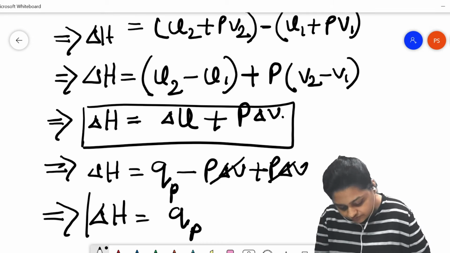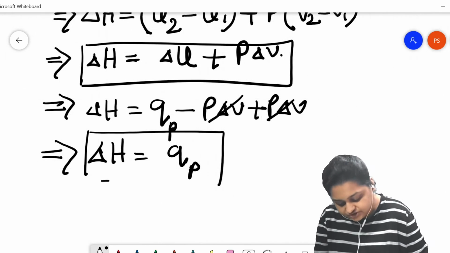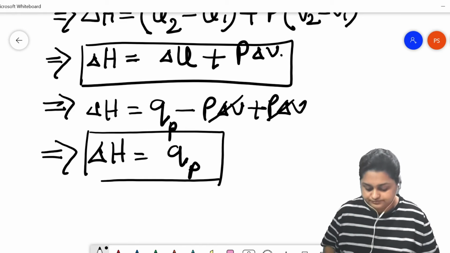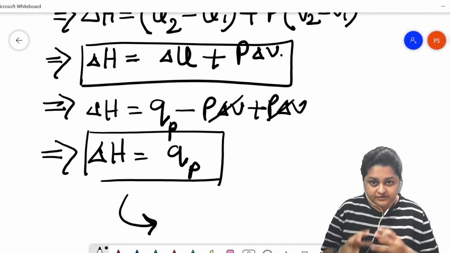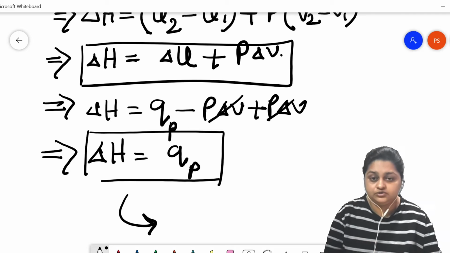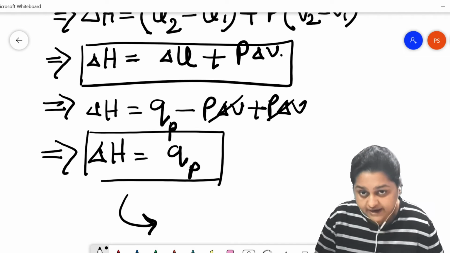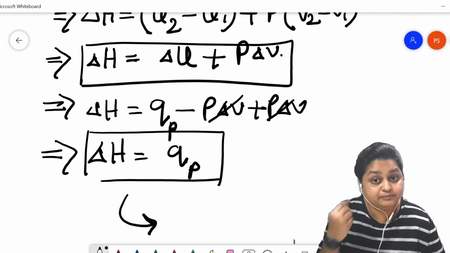So from the first law of thermodynamics, a modified definition for the change in the enthalpy can be written. The change in the enthalpy is equivalent to the amount of heat energy that is accepted by the system at constant pressure.